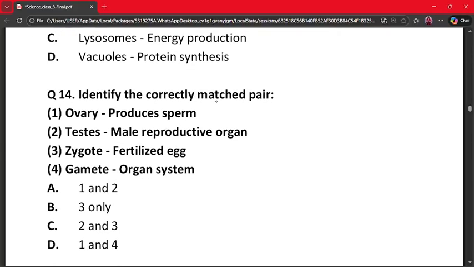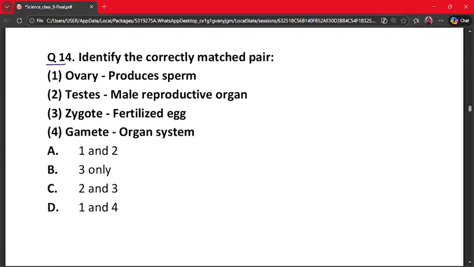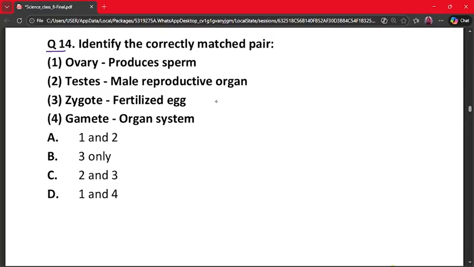Our next question is question 14. Identify the correctly matched pair. Ovary produces sperm, testes male reproductive organ, zygote fertilized egg, and gamete organ system.